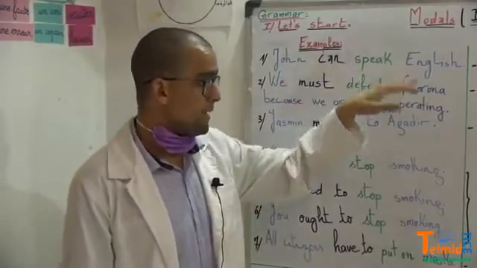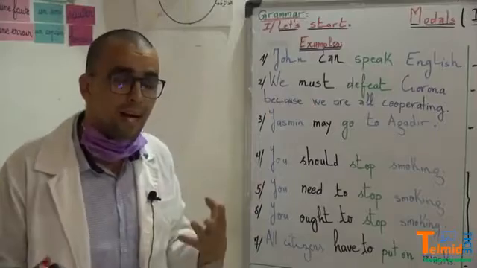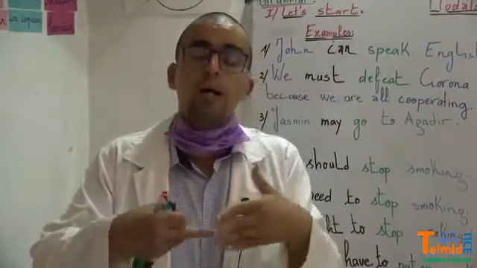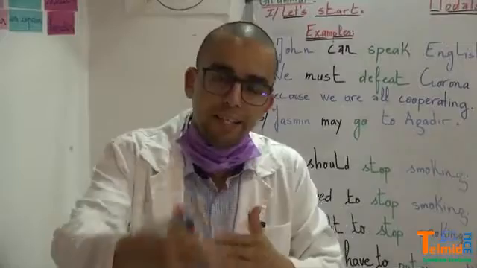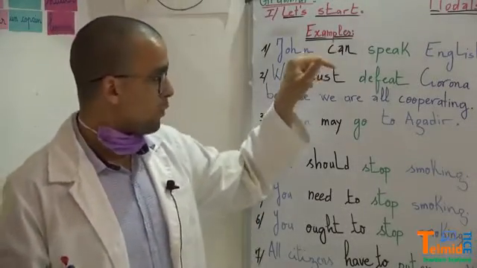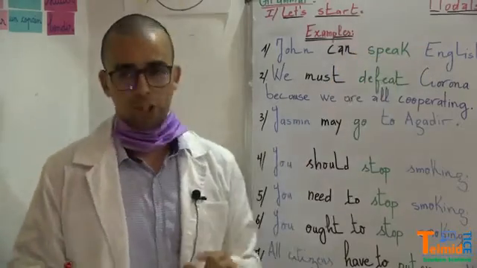John can speak English, which means that John has the possibility, has the ability to speak English. In other words, John is able to speak English.